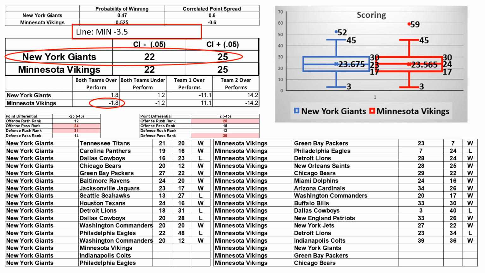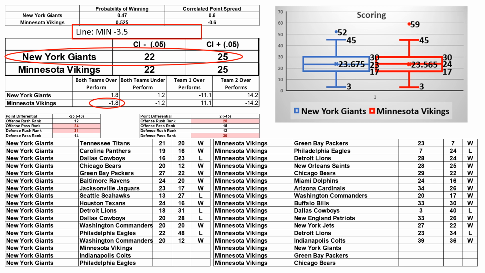When I look at the Bayesian revision where both teams perform better than what the model has shown them to do, it revises it slightly upward to minus 1.8. And again, when I look at that minus 3.5, and I also take into consideration that Minnesota's got nothing to play for and New York does, that breaks it open for me to say I'm not sure I really want to take that